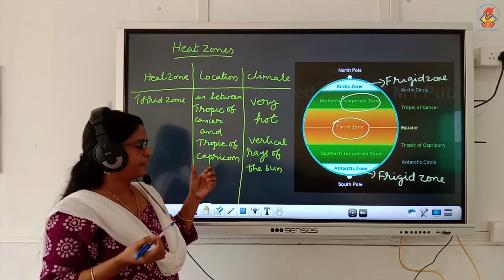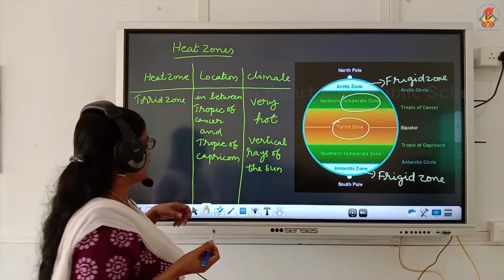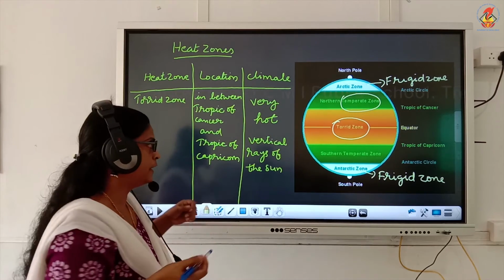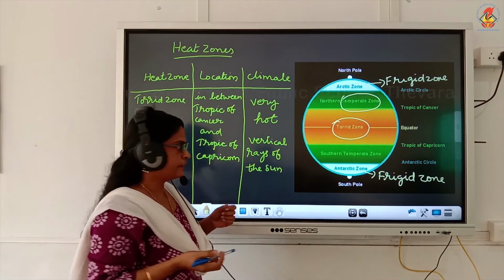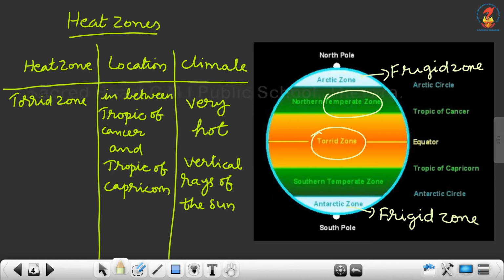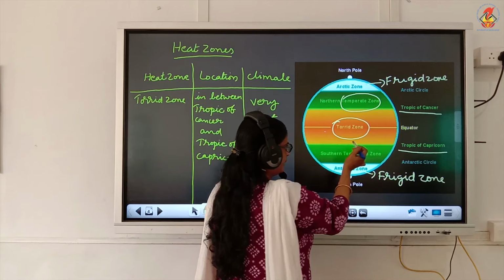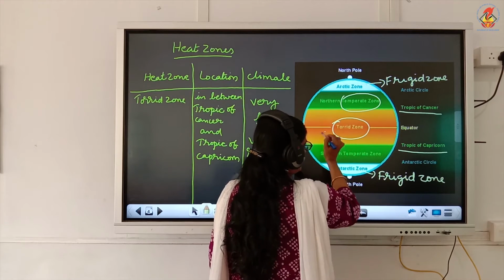Now we will study the location and climate of torrid zone. Where is torrid zone located? Torrid zone is located in between Tropic of Cancer and Tropic of Capricorn. This area is called torrid zone. You can see the red colored part.